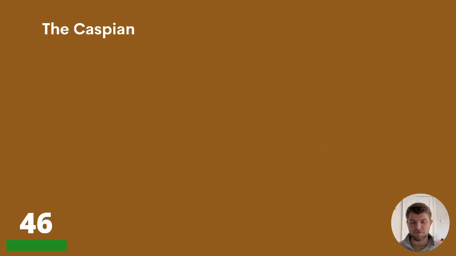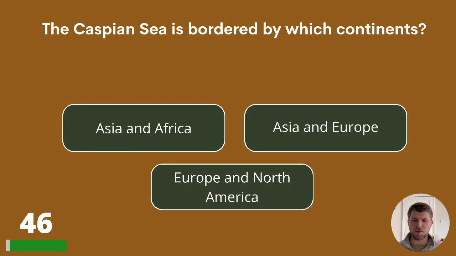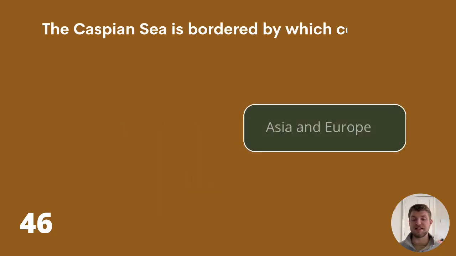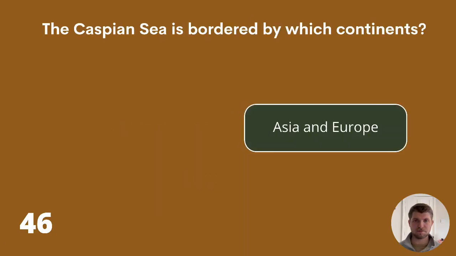Question 46. The Caspian Sea is bordered by which continents? Asia and Africa, Asia and Europe, or Europe and North America? The answer is Asia and Europe.